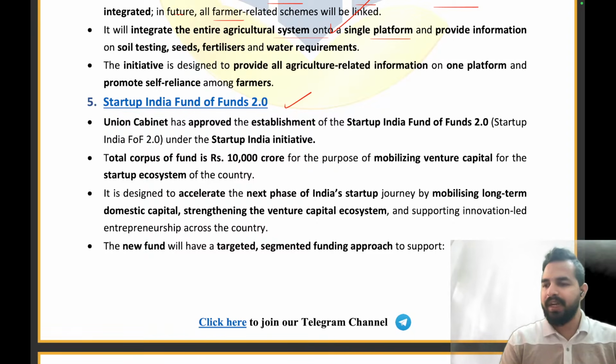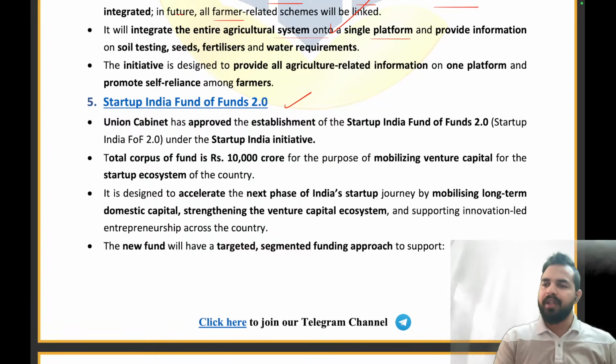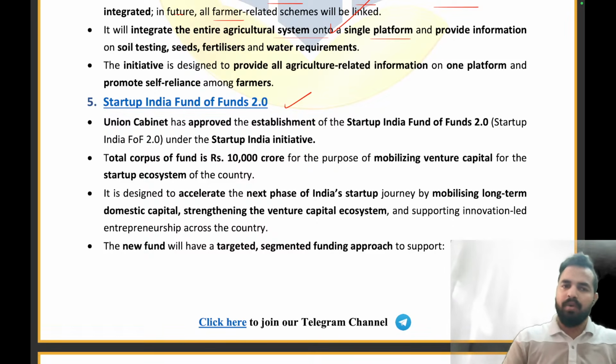So we have already covered this scheme in a detailed manner in the month of April, right? So, my dear friends, we have already covered this particular article in the month of April in a very detailed manner, and we have already covered this scheme in a detailed, comprehensive manner. Let me give you a small overview context, and you can just cover the scheme on your own after that, right?